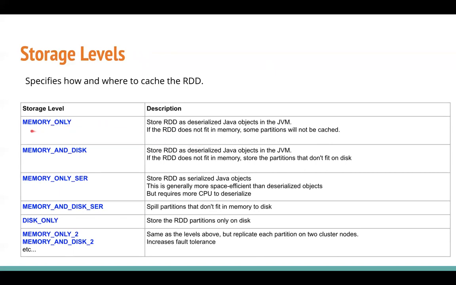The first storage level is the default, which is memory only, where we keep the RDD as deserialized Java objects in the JVM. Remember, Java objects have their own overhead of headers and some kind of hash. So your actual data and your Java object can be much different. It could be like 3 to 4 times of difference.